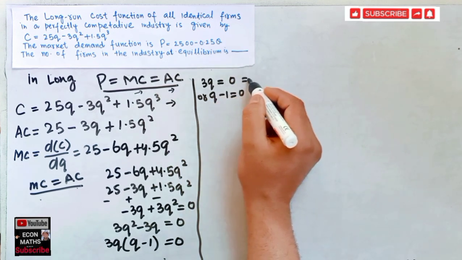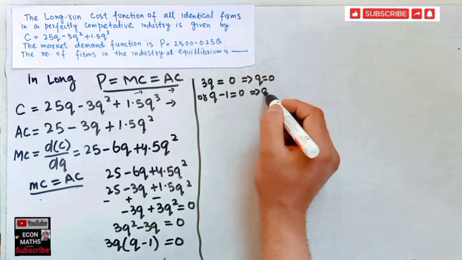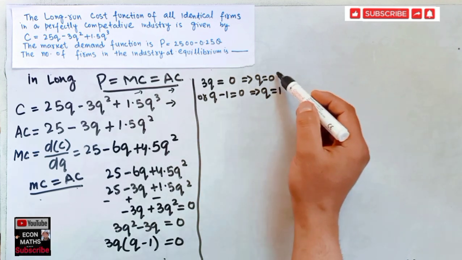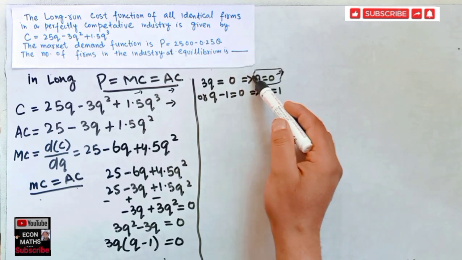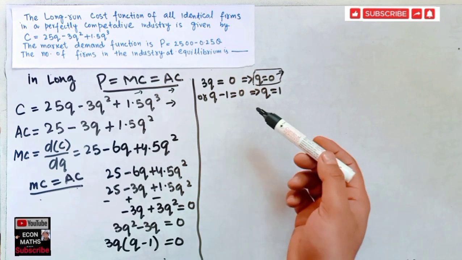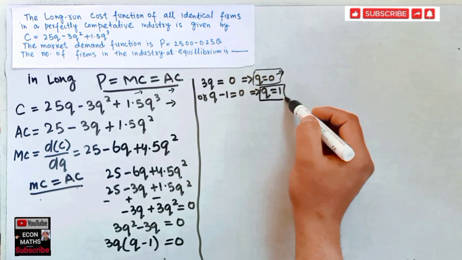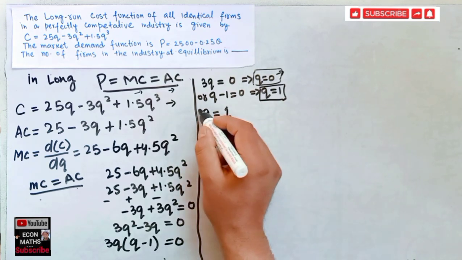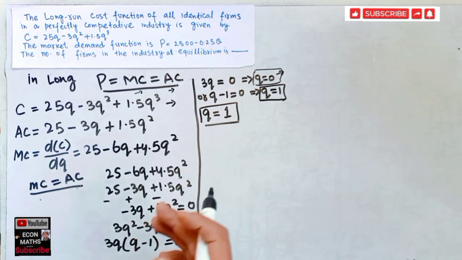Now 3q is equal to 0 means q is equal to 0 here. The other is q equal to, transposing this, 1. But here we can see that in the long run quantity supplied cannot be 0, therefore the firm must produce something. It can't have the 0 output level, so our q is equal to 1. So we got here quantity supplied by an individual firm in the long run is equal to 1. This is the first part in solving this question.